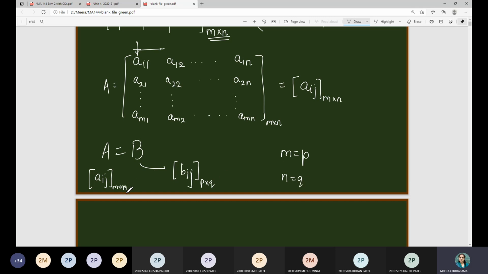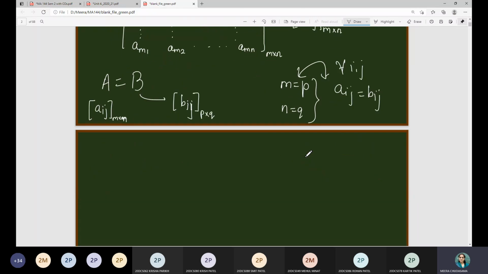So first of all, the order of these two matrices has to be same. In addition to that, for all i and j, Aij has to be same as Bij. So if these two conditions are satisfied, then we can say two matrices are equal. They must have same order, they must have each element equal, right? Then two matrices are said to be equal.